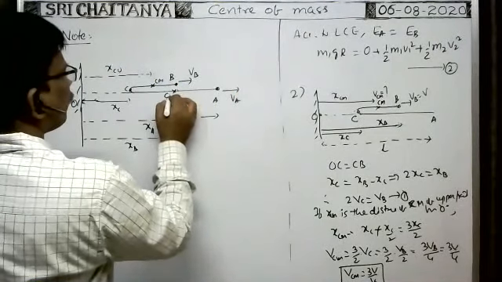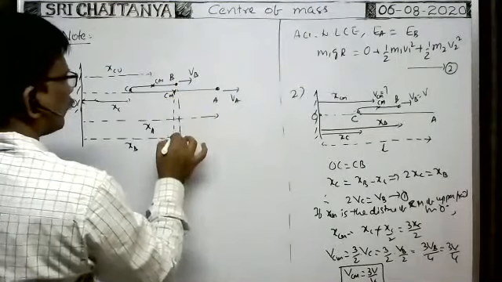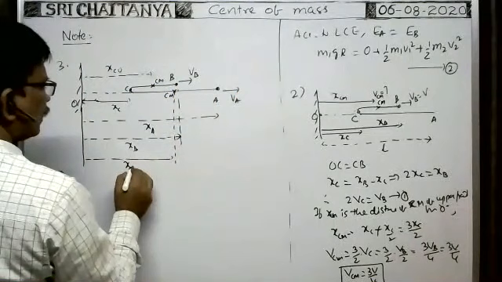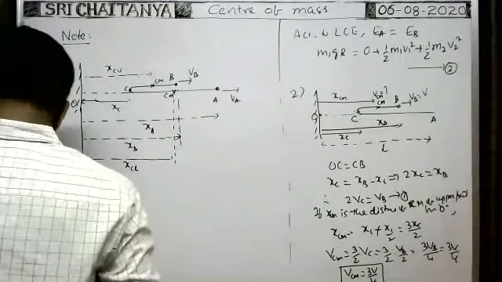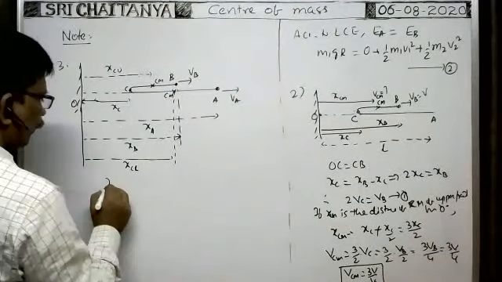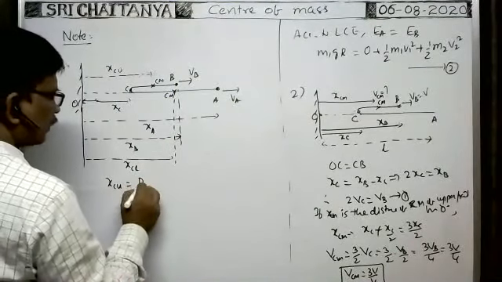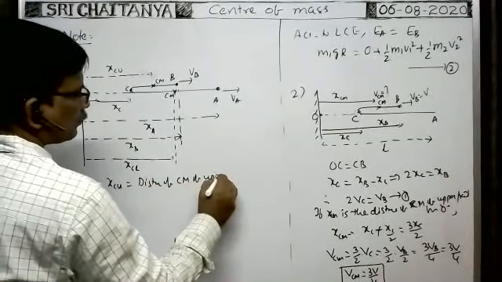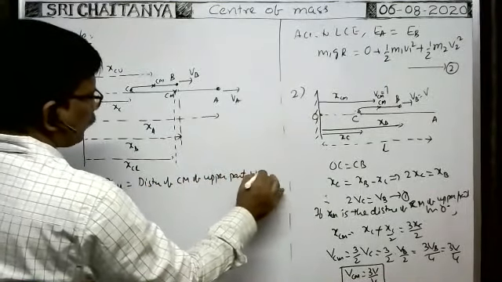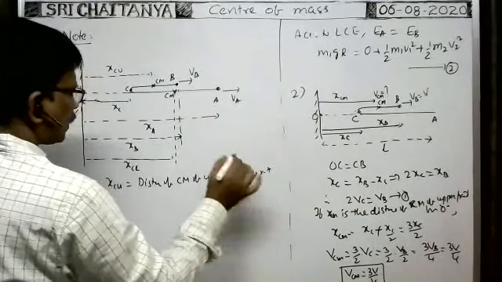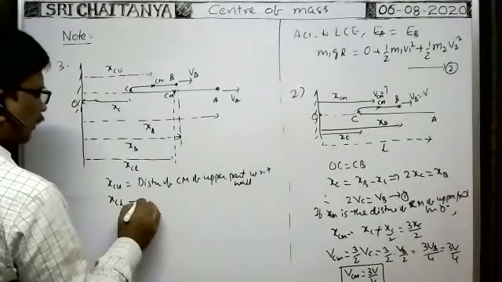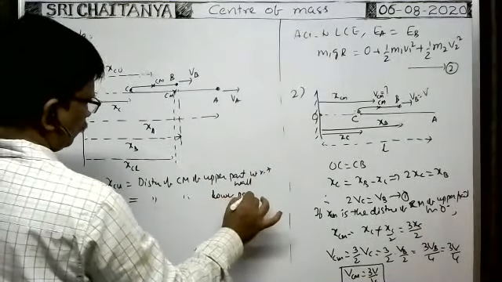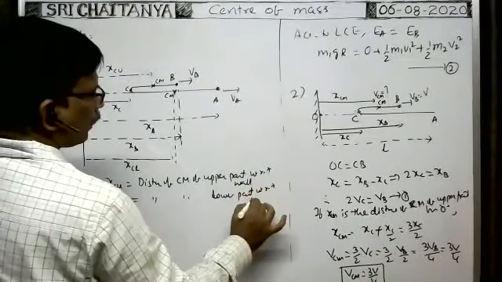The distance of the center of mass of the lower part is XCL. So XCU means the distance of the center of mass of the upper part with respect to the wall, or the fixed body. XCL is the distance of the center of mass of the lower part from the wall.